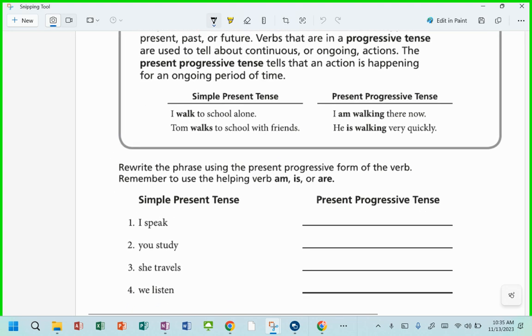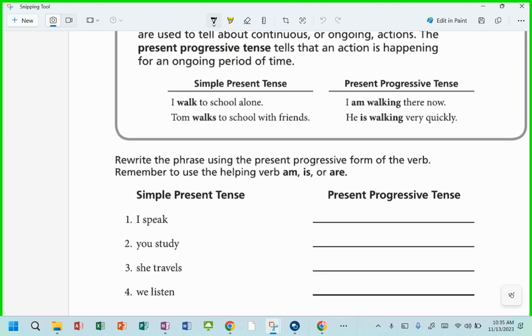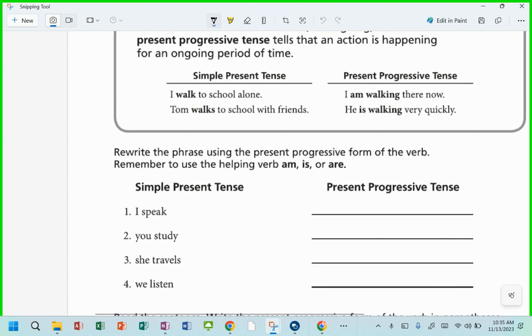So specifically, let's look at simple progressive tense, right? Present. I walk to school alone, or Tom walks to school with friends, right? I walk to school alone. That's happening right now. That's present tense, right? Tom walks to school with friends is something that happens all the time, right?